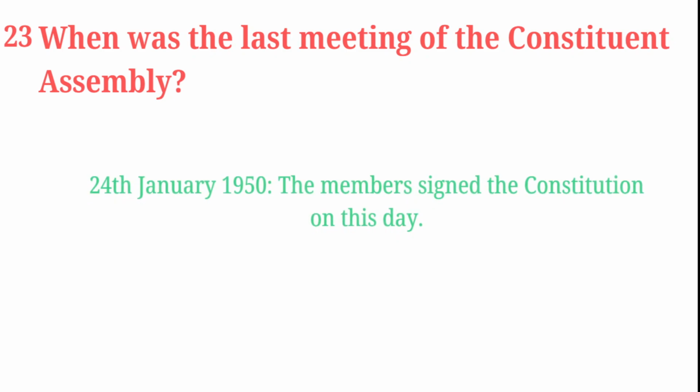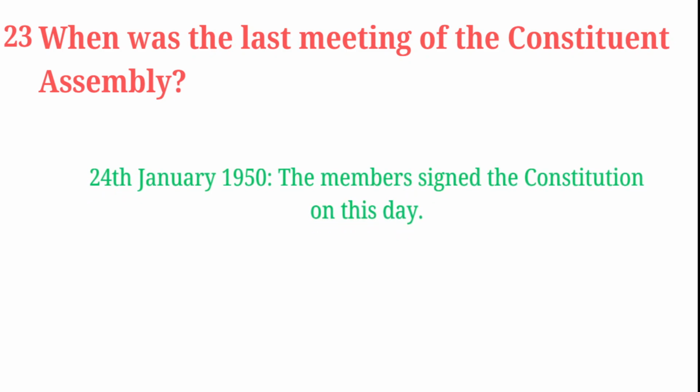On 24th January 1950. After 2 days, it was introduced as the Republic Day. The members signed the Constitution on this day, that is on 24th January 1950, and the date of enactment is 26th January 1950.